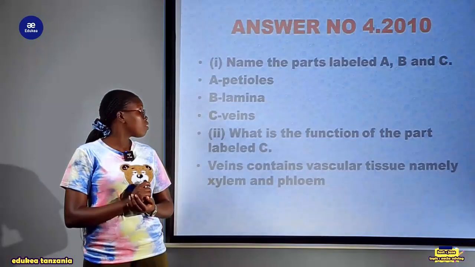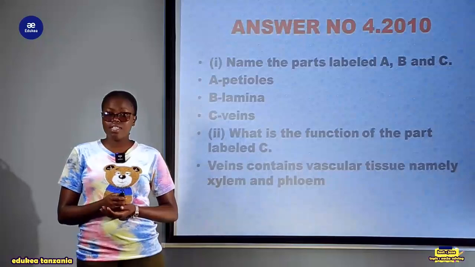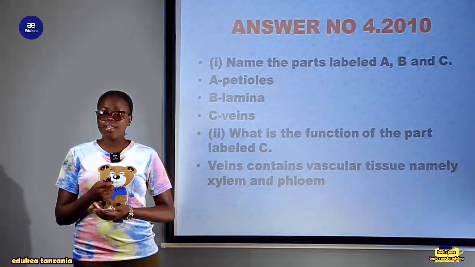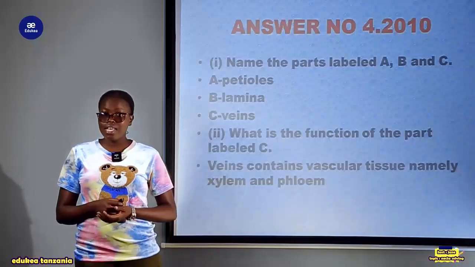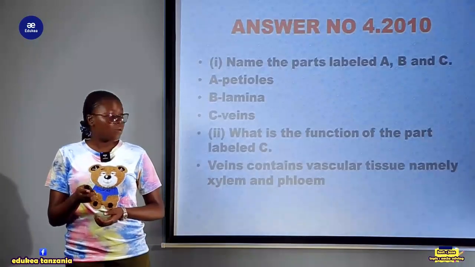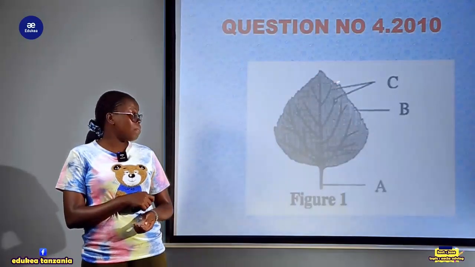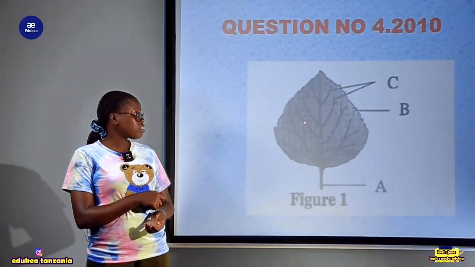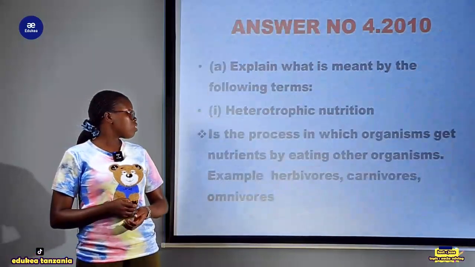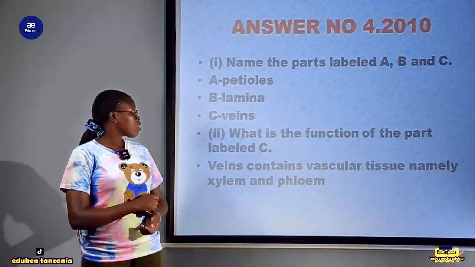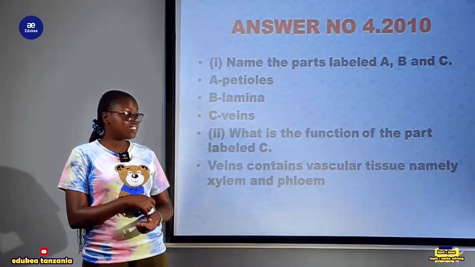And the question Roman B, you have been given the diagram, as you already see in Figure 1, and now you are needed to label the parts A, B, and C. The part C, these are the veins. The part B is the lamina, and part A is the petiole. So part A is the petiole, part B is the lamina, and part C is the veins.